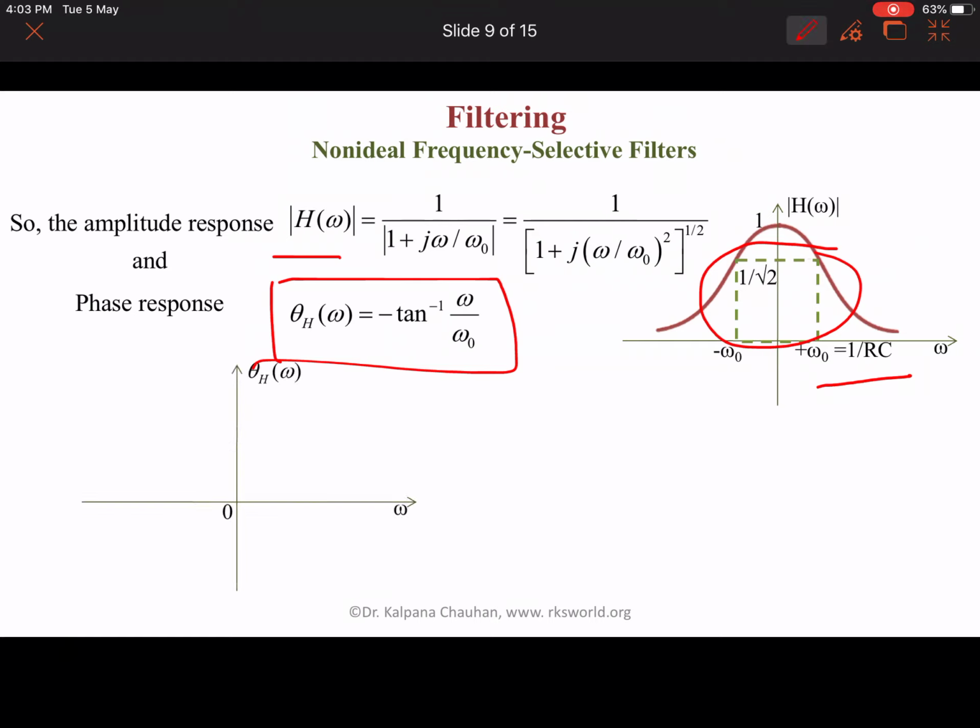The phase response we can represent like this. If we calculate theta h omega at different values of omega naught, then we get this frequency phase response.